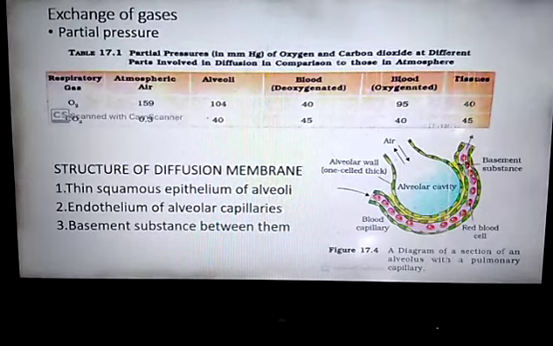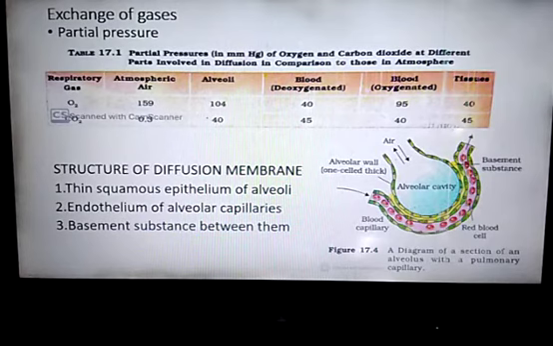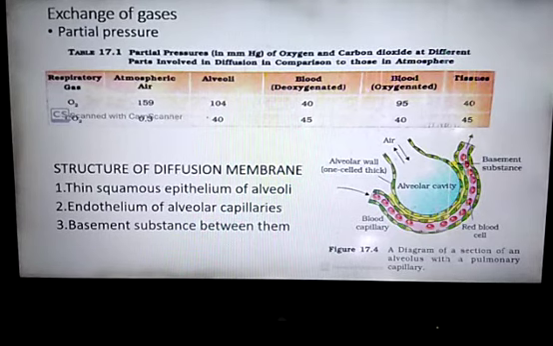Now, what do you mean by partial pressure? Pressure contributed by an individual gas in a mixture of gases is called partial pressure. How will you calculate partial pressure? The total pressure of the mixture of a gas multiplied by the percentage of that gas in the mixture, or partial pressure of the gas is proportional to its concentration in the mixture. It means more the percentage of the gas in the air mixture, more will be its partial pressure.